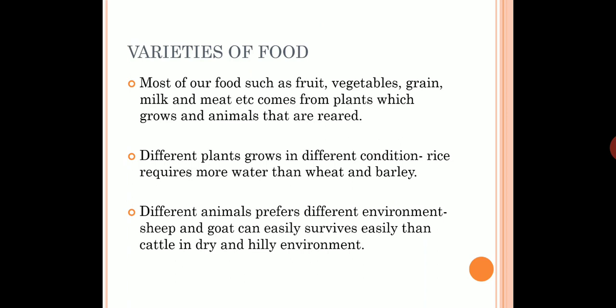As we all know, there are different kinds of animals found in this world, so every animal prefers a different kind of environment. If we talk about sheep and goat, then they will be found in hilly areas where winter is more, as compared to cattle which is found in dry regions.